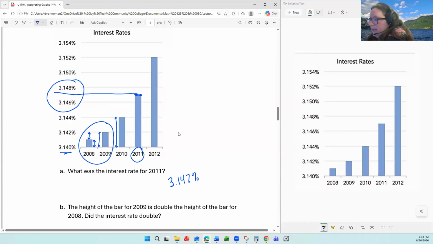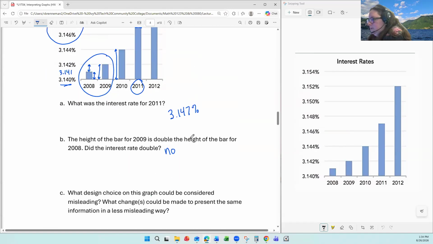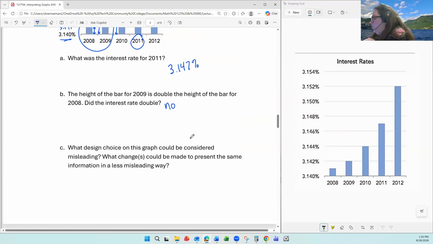Well, if you look over at the actual numbers, this is going from 3.141 to 3.142. It's gone up by a thousandth of a percent. So it definitely did not double. So looking at this graph, this doesn't start at zero. And with bar graphs, we tend to assume that the height of the bars is meaningful, not just the location of the top of the bars. And that would make this misleading.